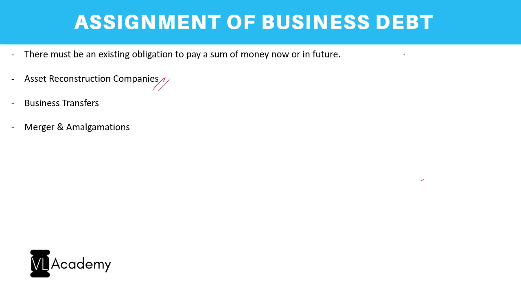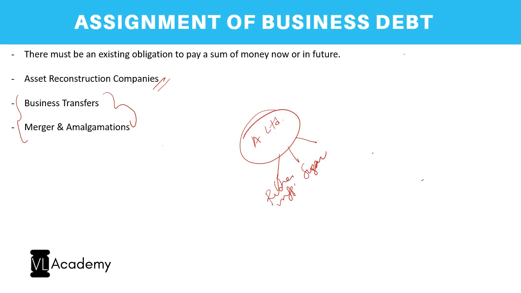Now coming to business transfers. So what happens, I can give you an example. In a business transfer, let us say A Limited has 3 businesses. One is rubber manufacturing, one is sugarcane, they produce sugar, and the third being packaged bottles manufacturing.